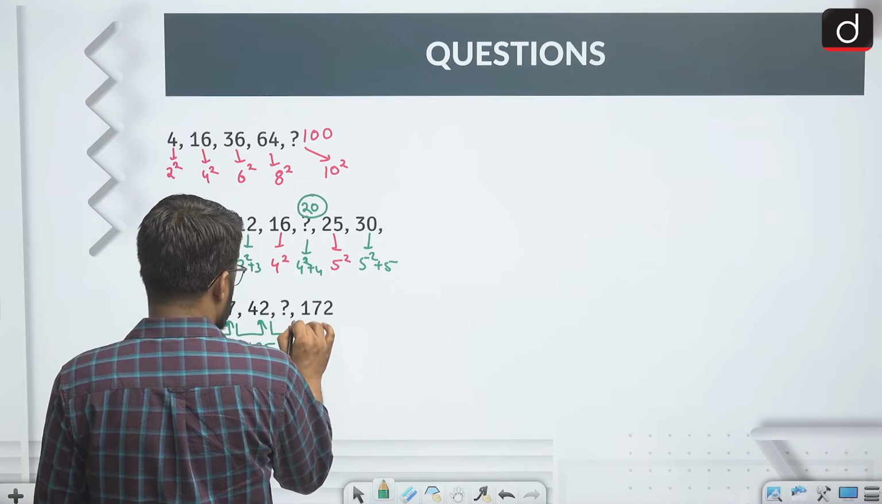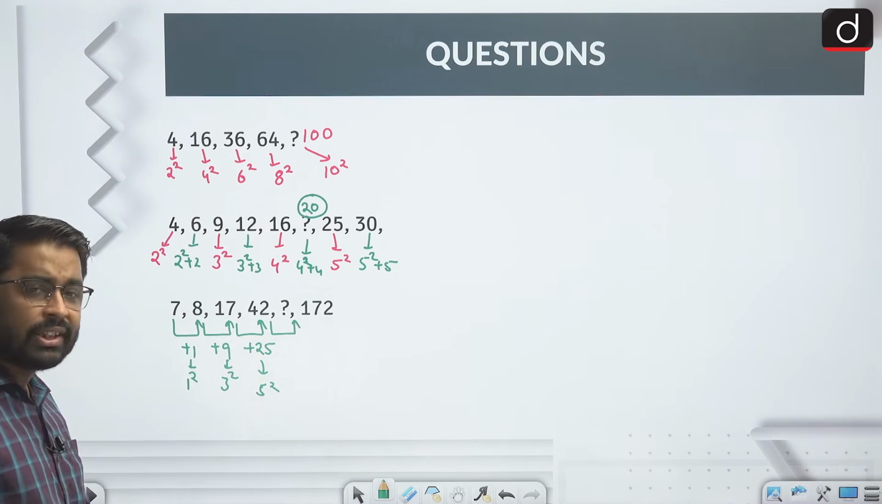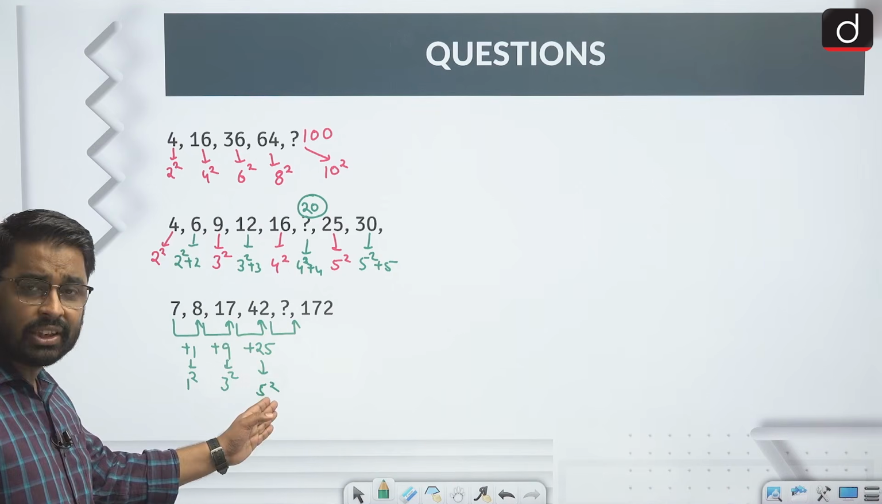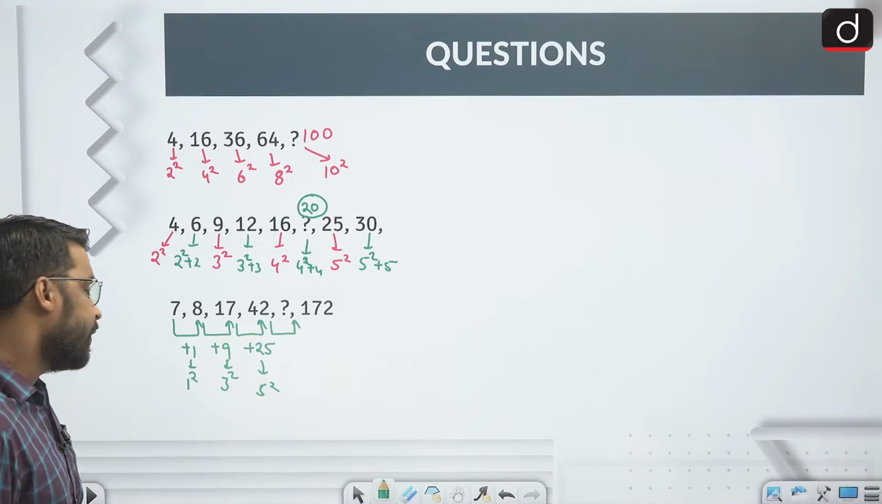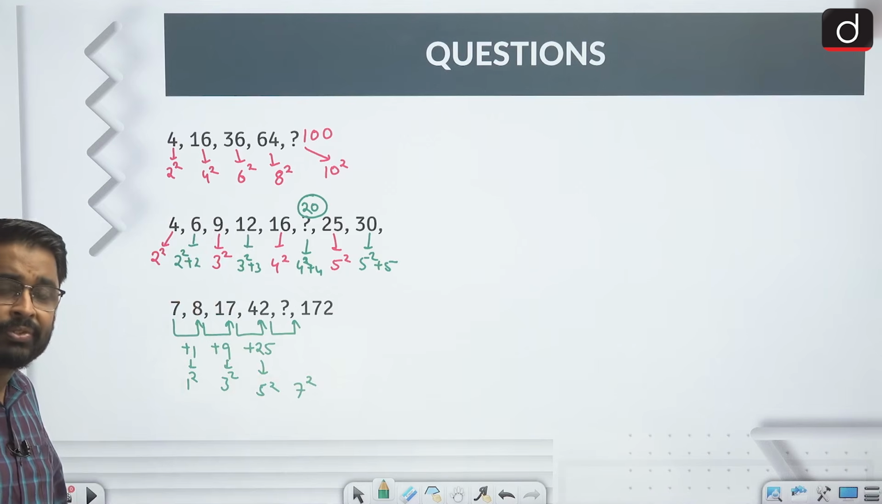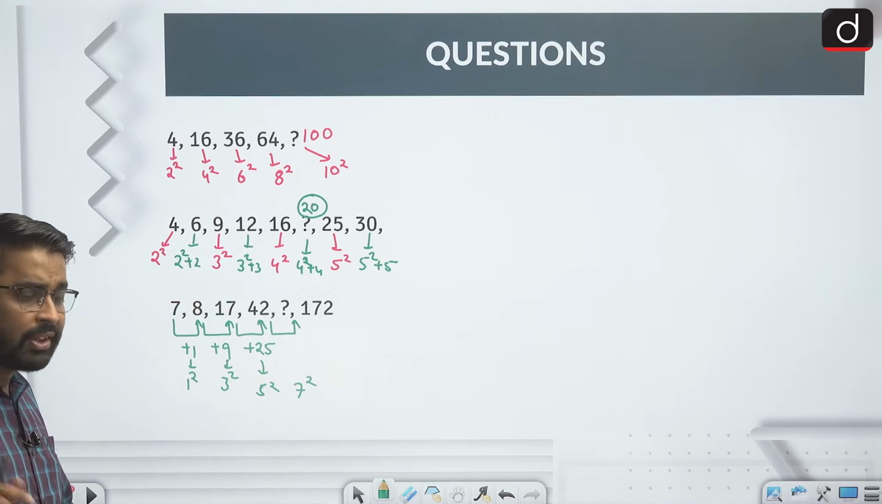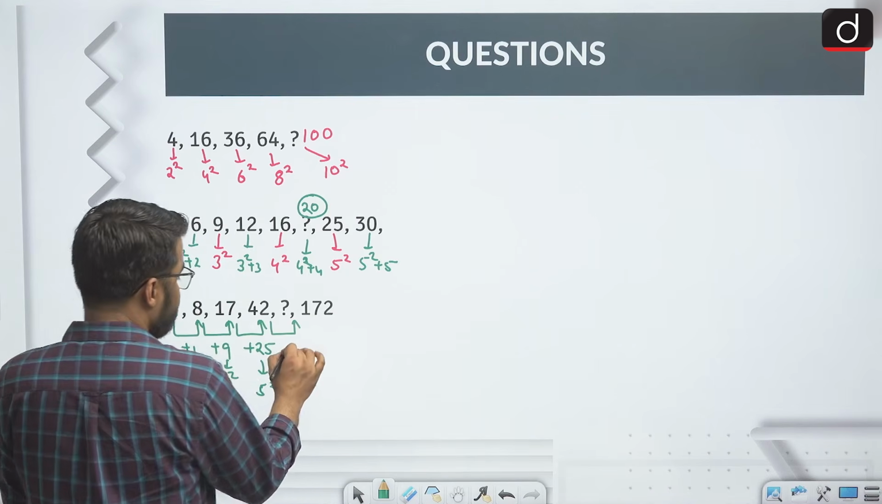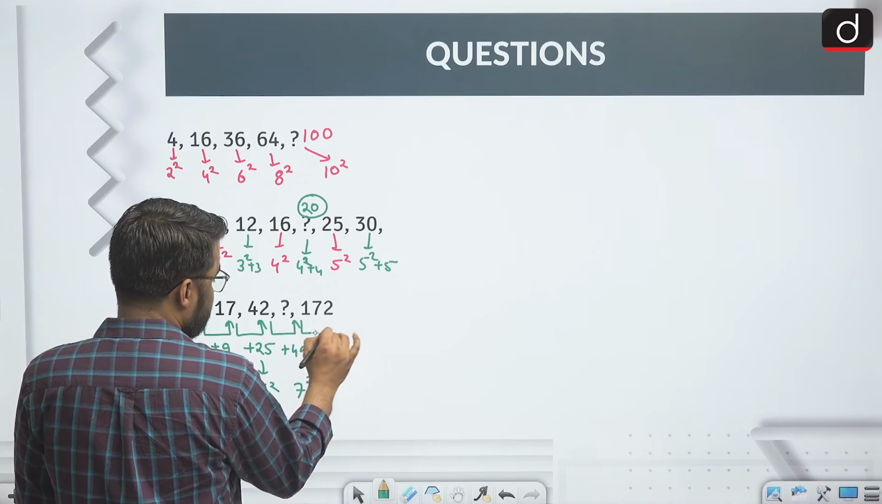And now, after 5, the next difference, because these differences are nothing but perfect squares. So, after 5, the next difference should be 7 square, because all these perfect squares are perfect squares of odd numbers. So, after 5, the next odd number is 7. So, 7 square, the term would be 49, right.